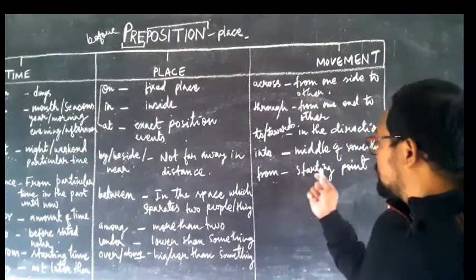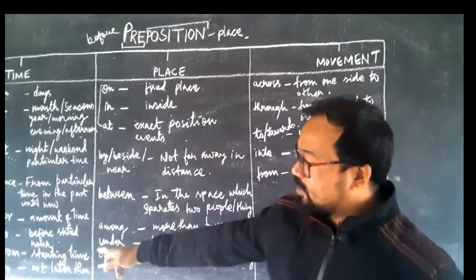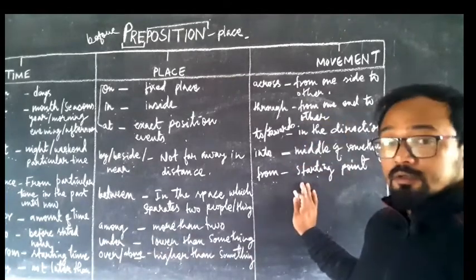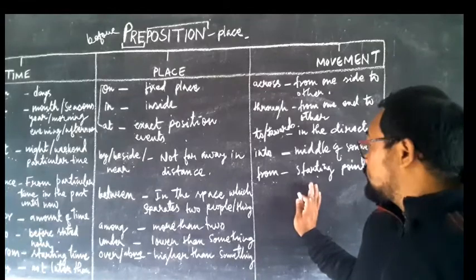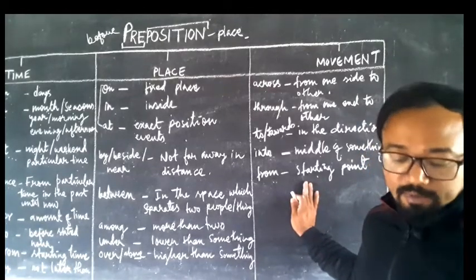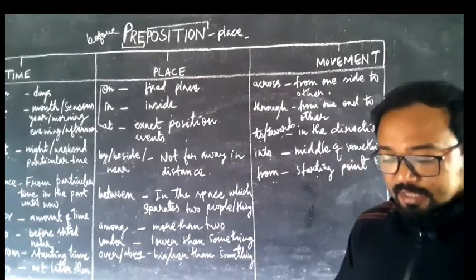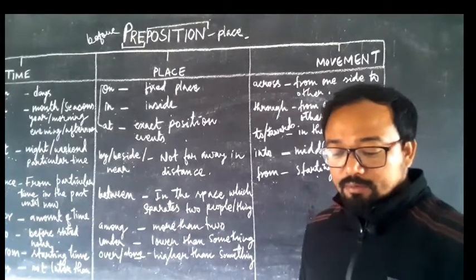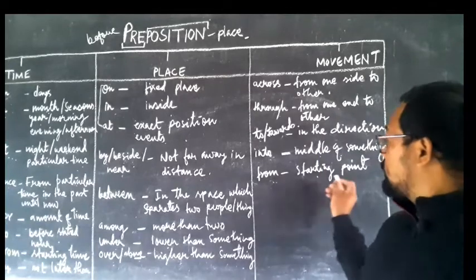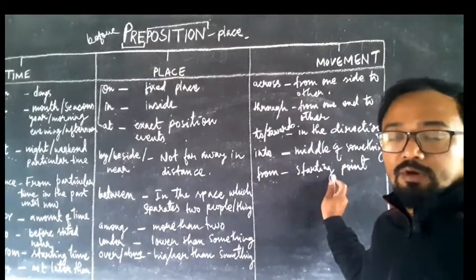From is a starting point. Here also, earlier you used from in the preposition of time, so that was starting time, but here it is a movement, so it is a starting point. It can be indicating some places. Then you are going to use the word from. For example, will you return from Mumbai? Here the starting point will be Mumbai. Are you clear?